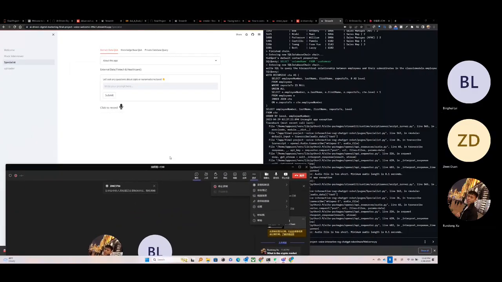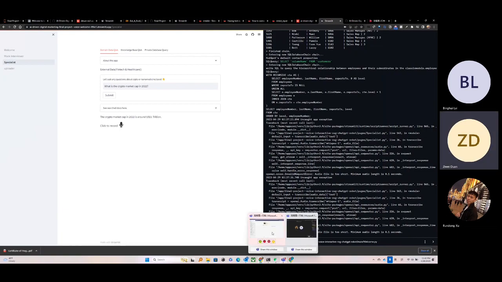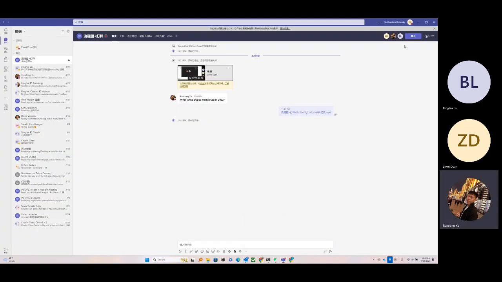Okay, so what is the crypto market cap in 2022? And then we can click submit. Let's see the result. It looks awesome. This really looks awesome. Yeah, I think that's it. Yeah, sounds good.